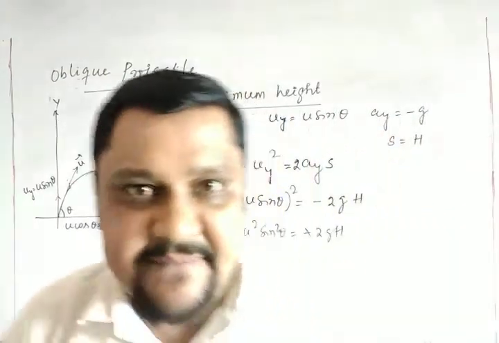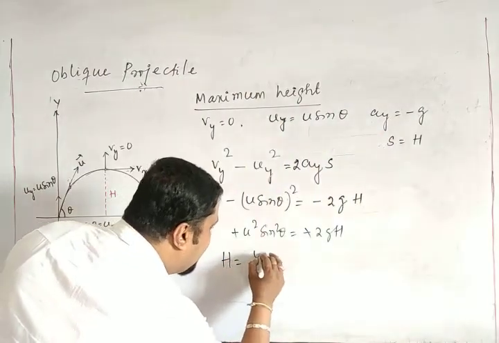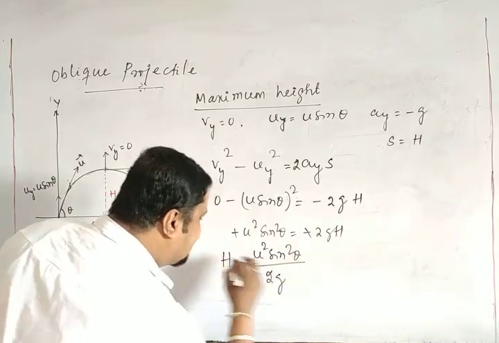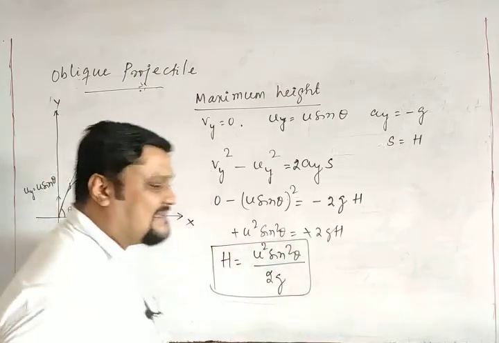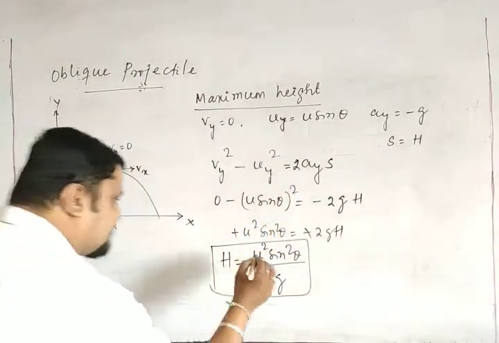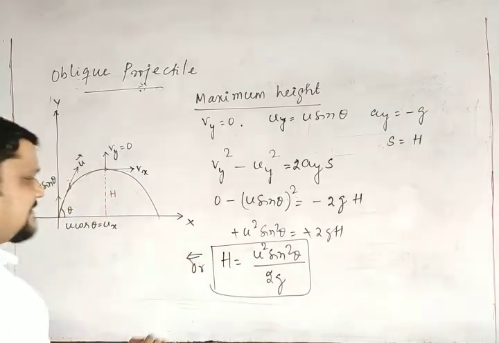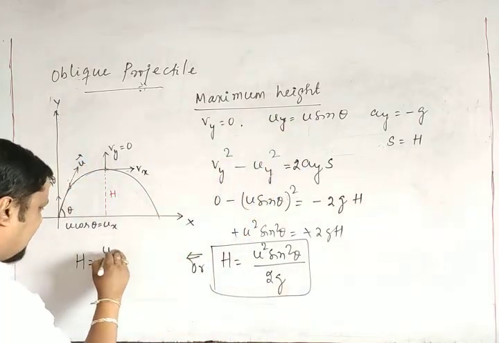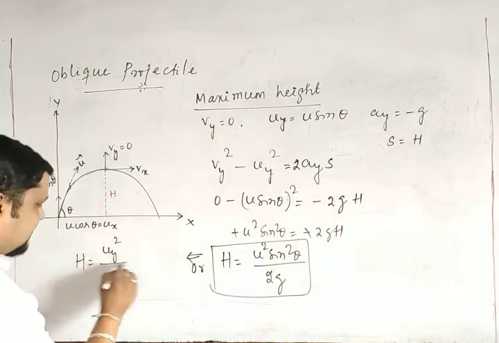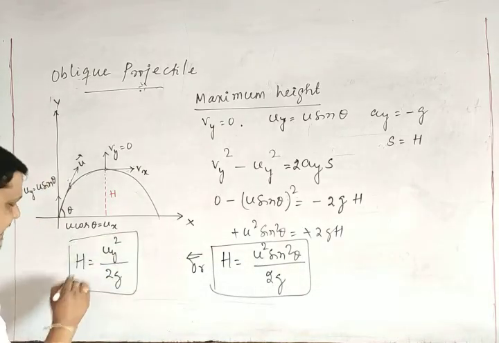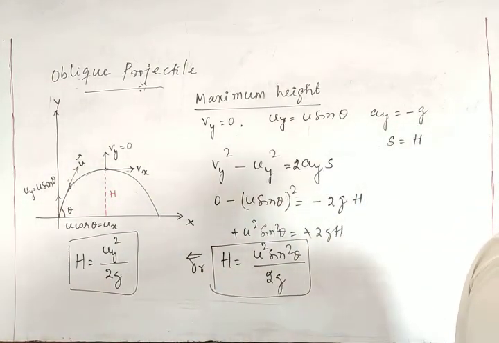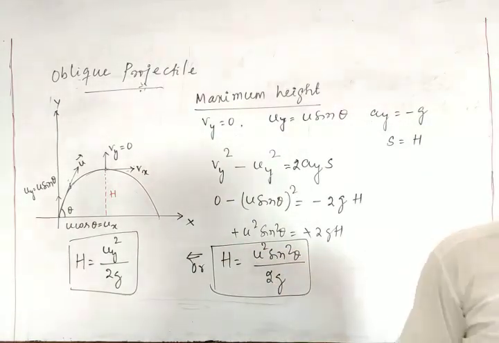So what is this height? I have to find the expression for height. H is equal to u square sin square theta divided by 2g. This is a very important formula for the maximum height. You can also write this as h is equal to uy square by 2g, where u square sin square theta is the y component squared. I can also write that this maximum height is because of the y component of the velocity. Clear? Then this is the vertical component of the motion.